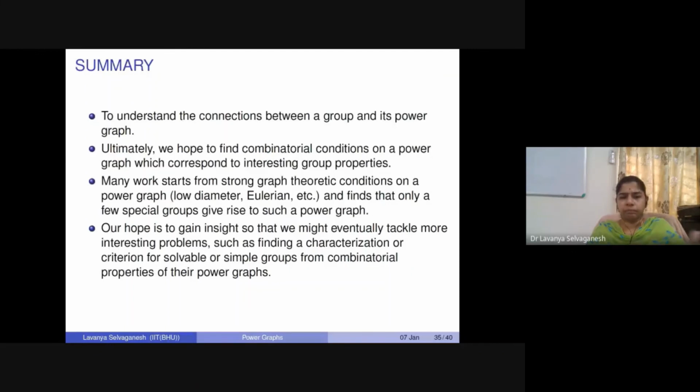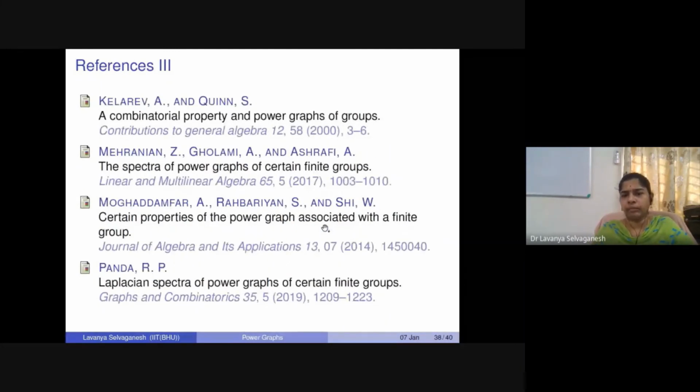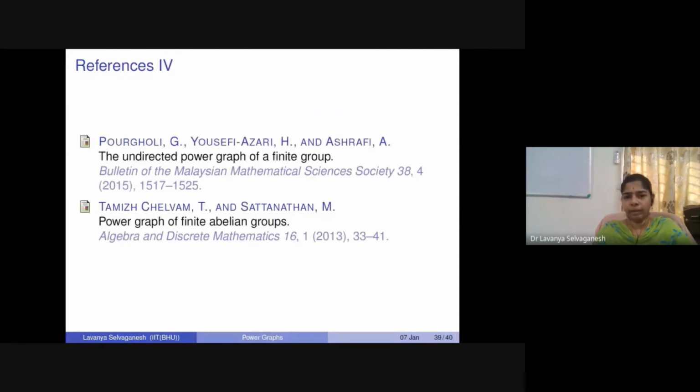We hope we can still gain more insight into these kinds of problems, and characterize or solve problems for specific groups such as solvable groups or simple groups with other combinatorial properties for their corresponding power graphs. So these are the references that I was talking about. If you see, all the papers that we have referred to are recent, from 2013 onwards.